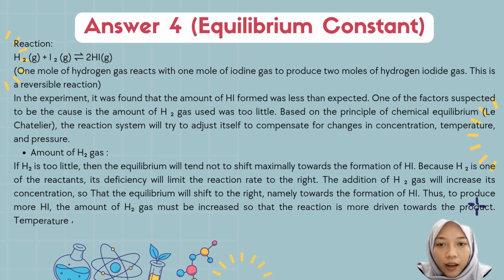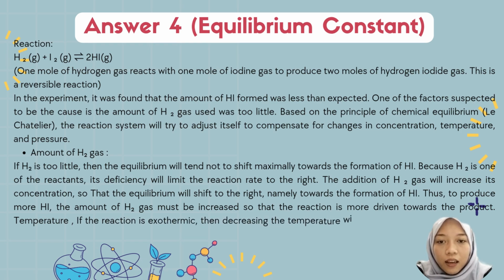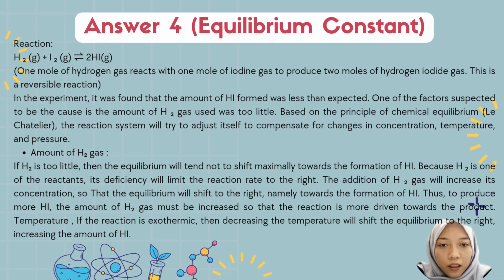Amount of hydrogen gas: if hydrogen is too little, the equilibrium will tend not to shift maximally toward the formation of hydrogen iodide, because hydrogen, one of the reactants, is deficient and will limit the reaction rate to the right.